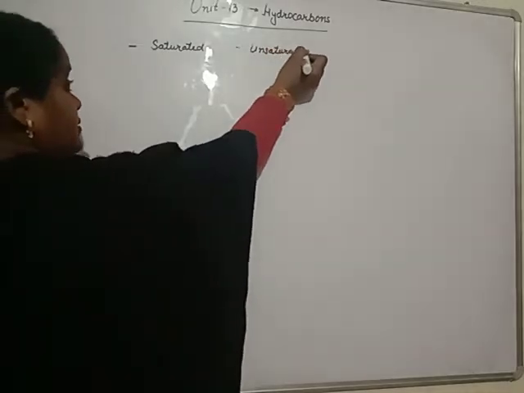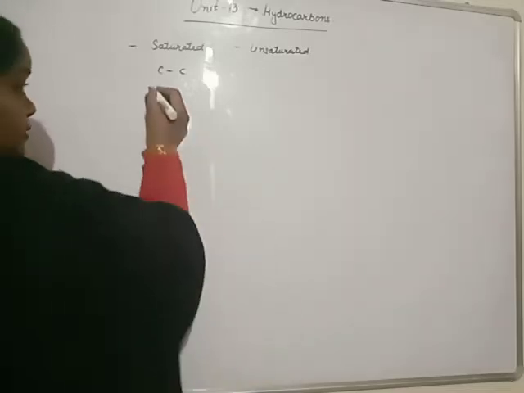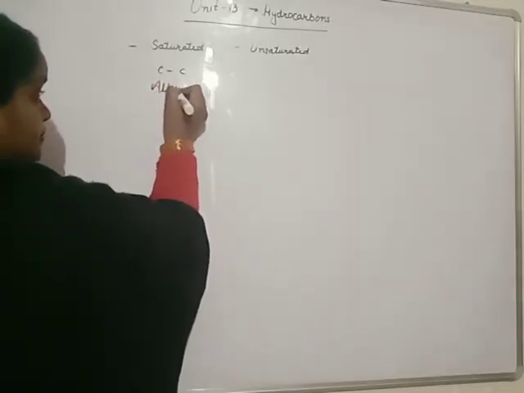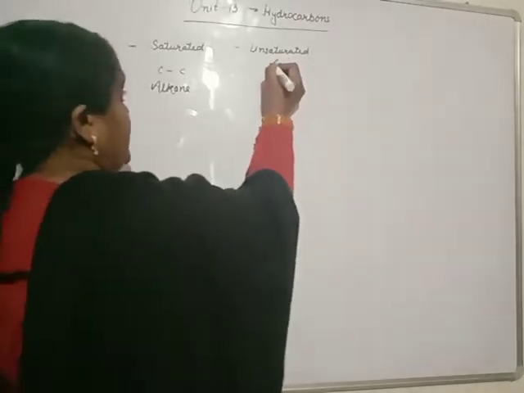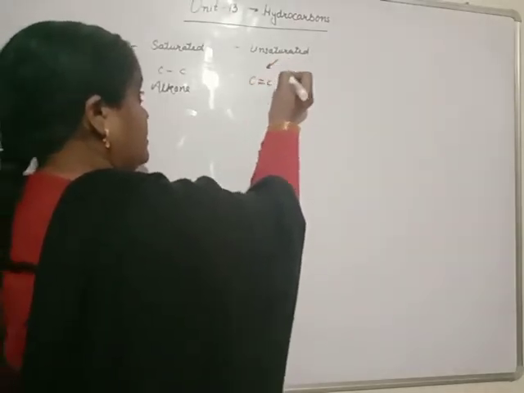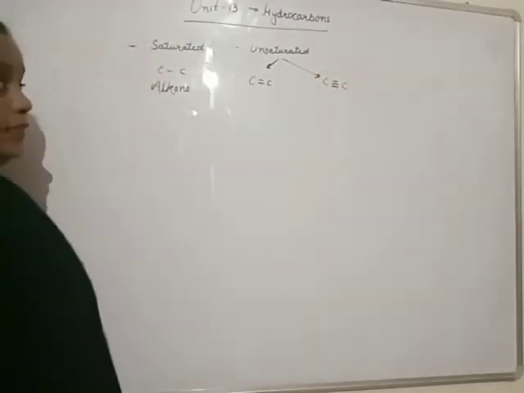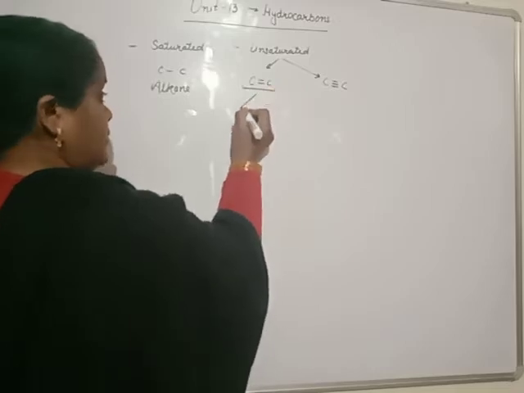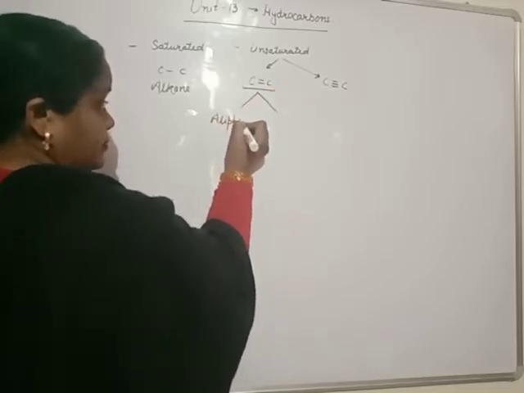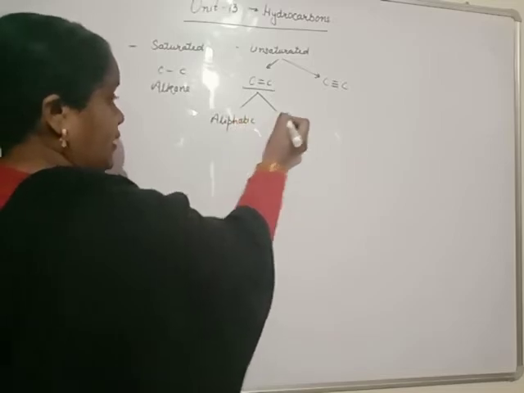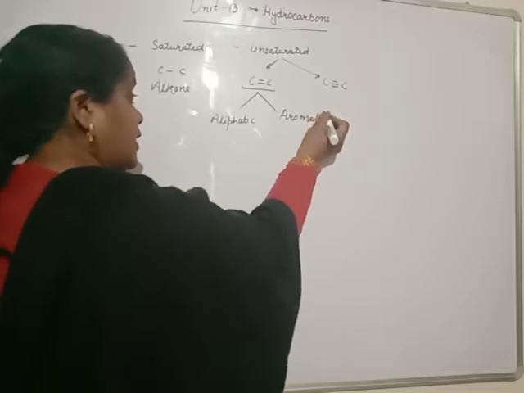Saturated hydrocarbons consist of carbon-carbon single bonds only, and are known as alkanes. Unsaturated hydrocarbons may contain a carbon-carbon double bond or a carbon-carbon triple bond. Beta, under the heading of carbon-carbon double bond, we have aliphatic and aromatic hydrocarbons.